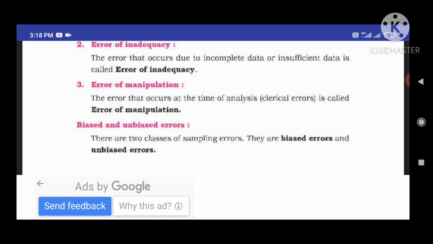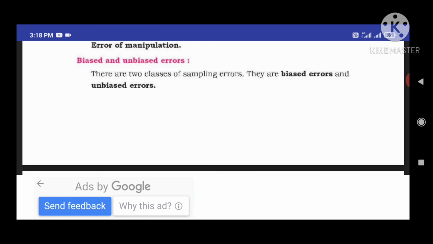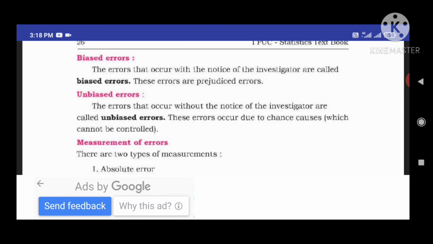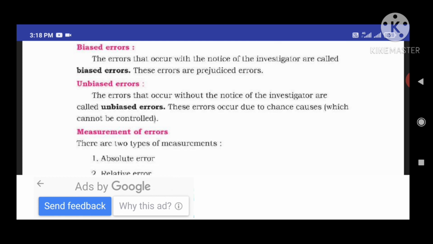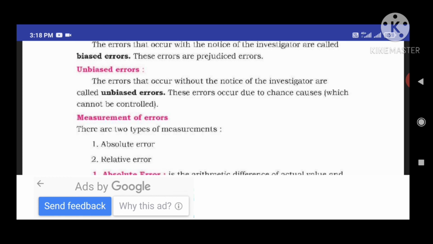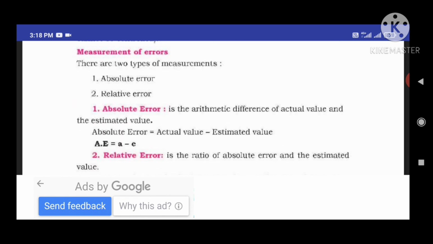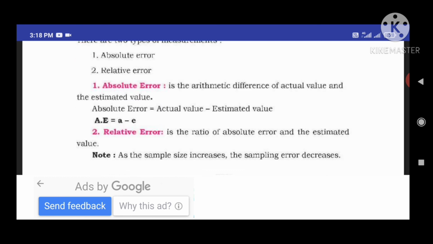Next, sampling errors are classified into two types: biased errors and unbiased errors. When the investigator notices the errors, we call them biased errors. When the investigator does not notice the errors, we call them unbiased errors. So how do we measure errors? We have two types of measurement: absolute error and relative error. Absolute error we represent in the form of differences. Relative error we represent in the form of ratios.